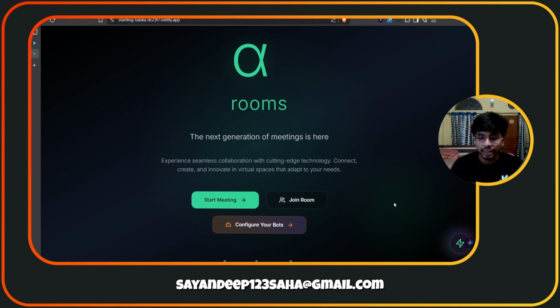Alpha Rooms is the next generation of meeting application. It is inspired by Google Meet and serves the purpose of providing a playground for both humans and AIs to interact at the same time using the same playground, or the same base. So, first I'll give you the story behind it.